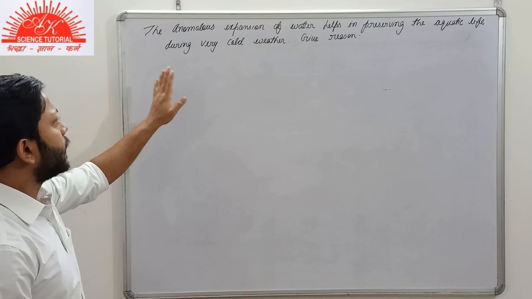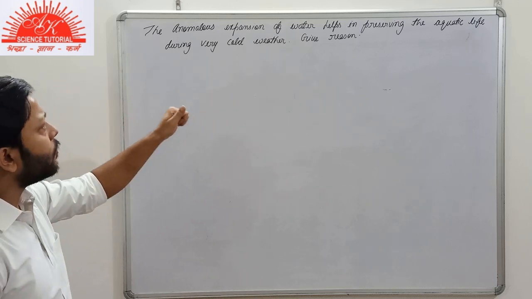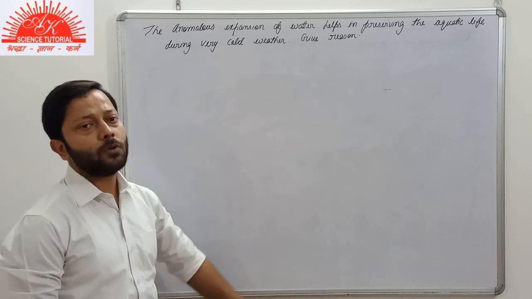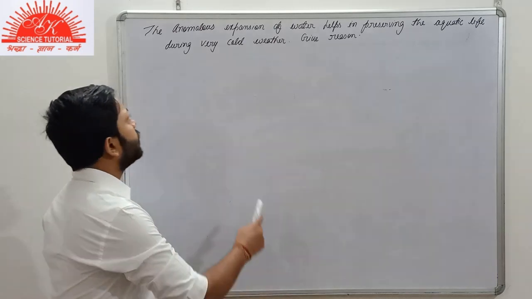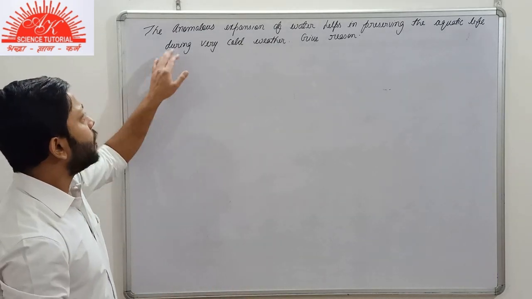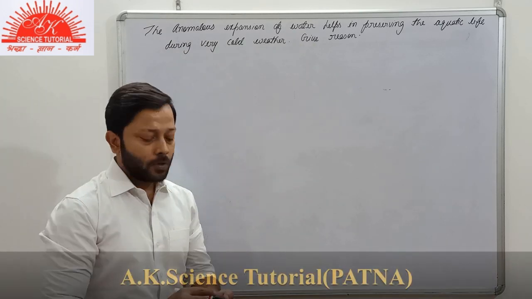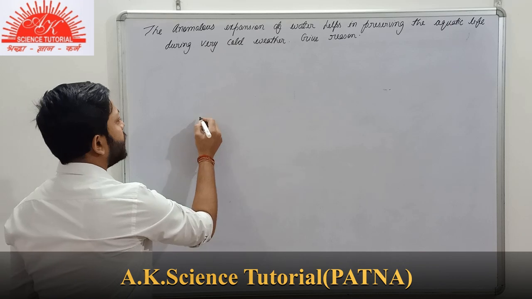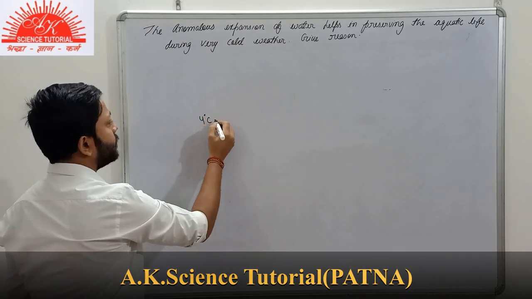What is it? The anomalous expansion of water helps in preserving the aquatic life during very cold weather. Preserving means to save the aquatic life during very cold weather. We have to give the reason. How does the anomalous expansion of water help to do so? As you know, when water is at 4 degrees Celsius, it has the maximum density.